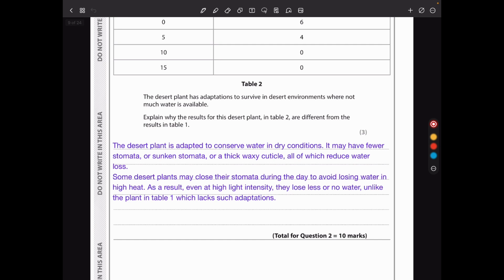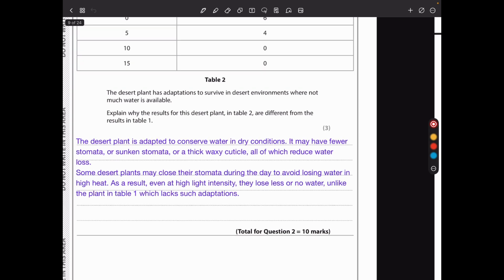So I said the desert plant is adapted to conserve water in dry conditions. It may have fewer stomata or sunken stomata or a thick waxy cuticle, all of which reduce water loss. Some desert plants may close their stomata during the day to avoid losing water in high heat. As a result, even at high light intensity, they lose less water or no water, unlike the plant in table 1, which lacks such adaptations.